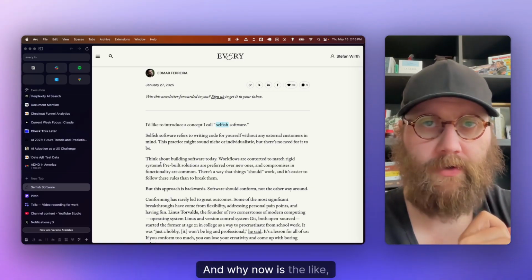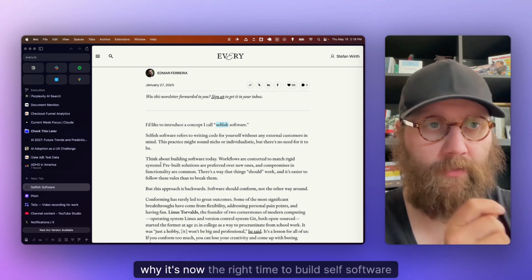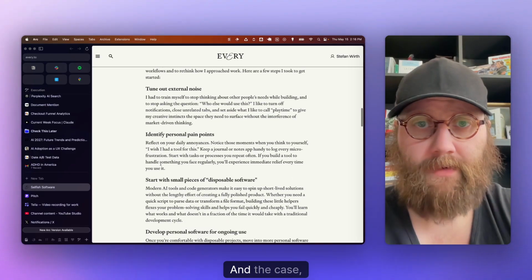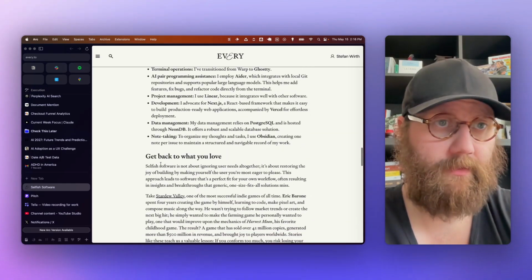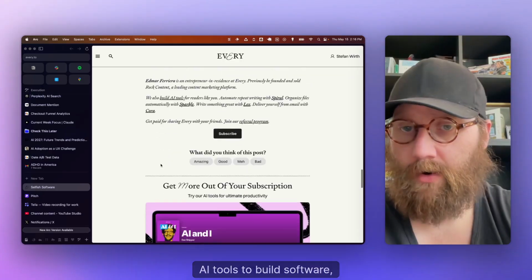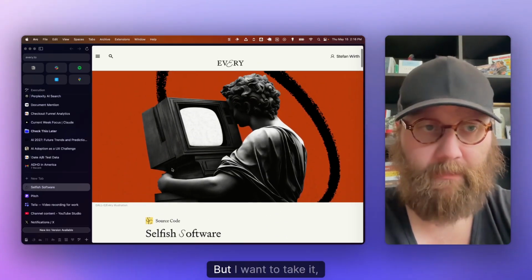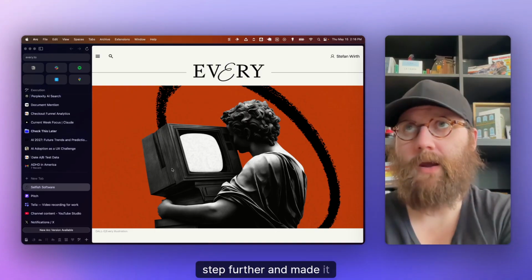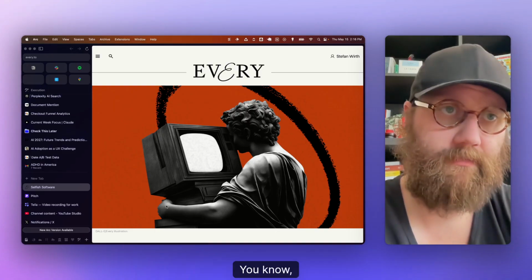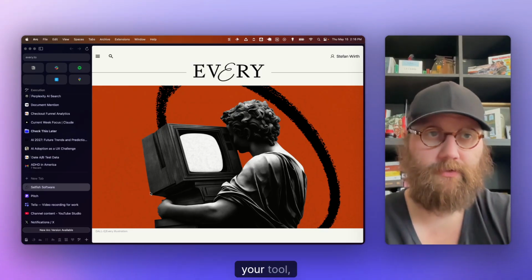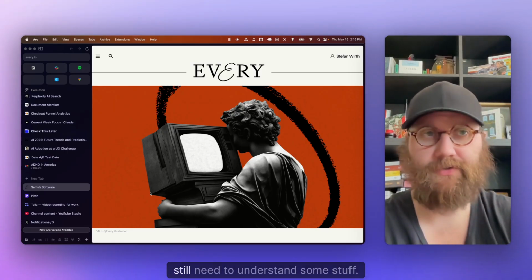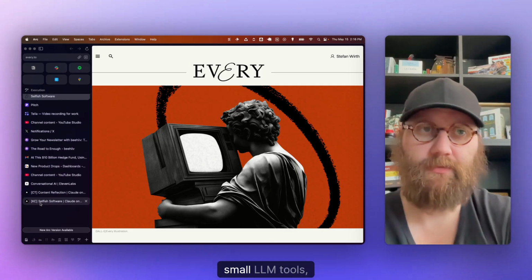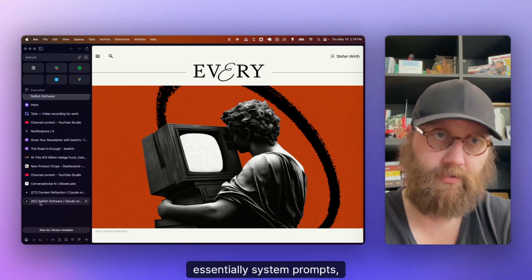And why it's now the right time to build selfish software is because it's easier than ever to build software. And the case being with AI tools to build software, vibe coding, that kind of stuff. But I want to take it, and I have taken it, even a step further and made it even easier to get started. If you vibe code your tool, you still need infrastructure, still need to understand some stuff. And I think an easier step is to just build yourself small LLM tools, essentially system prompts, right?